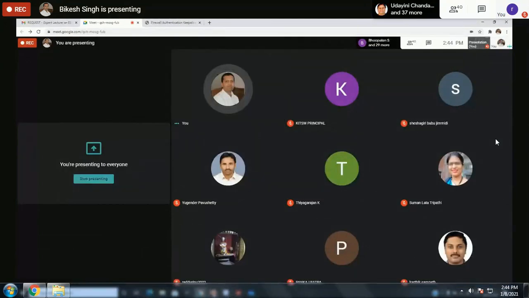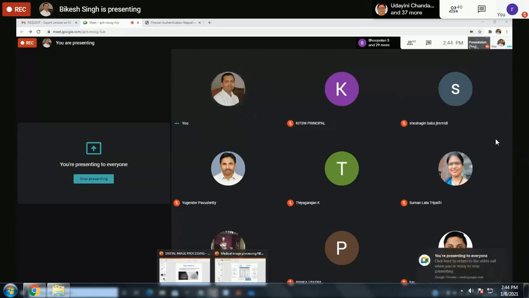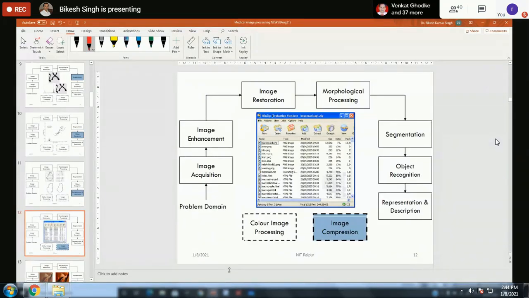Generally, a color image is converted into a grayscale image and then processed. However, if it is compulsory that we need some color information to be analyzed, then it is processed as it is. So these are the different steps involved in any medical imaging problem.